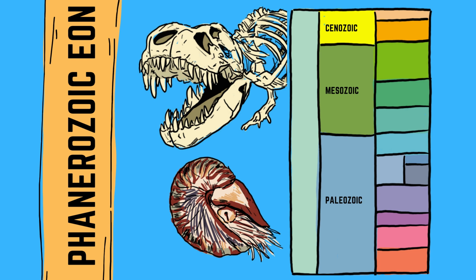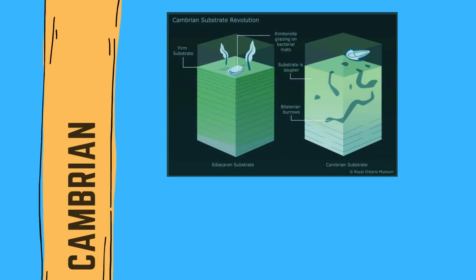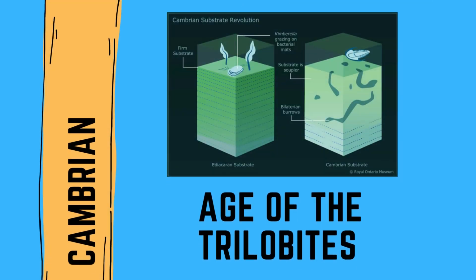The Cambrian period is dubbed the Age of the Trilobites, and this is where the Cambrian explosion occurred. Many marine invertebrates appeared, and we see the first vertebrates and the earliest primitive fish. There's a mild climate, and the supercontinent left behind by the previous eons, Rodinia, begins to break down.